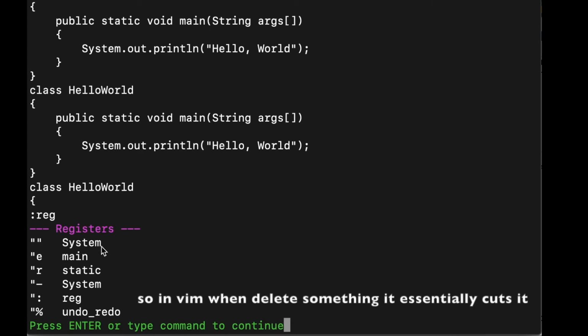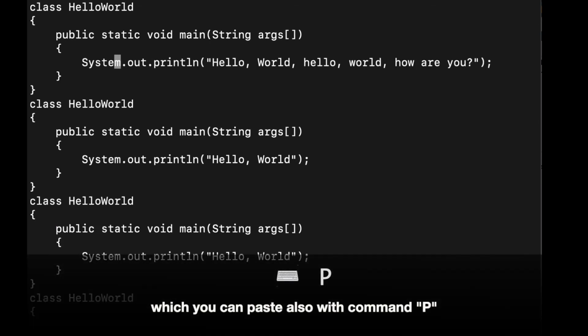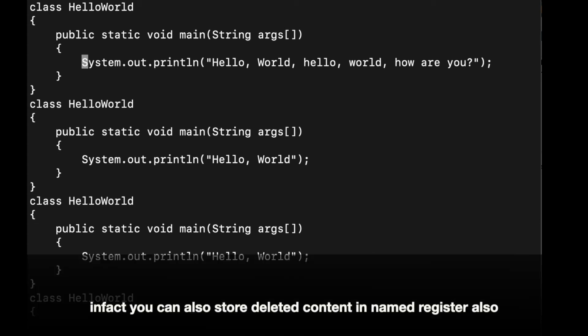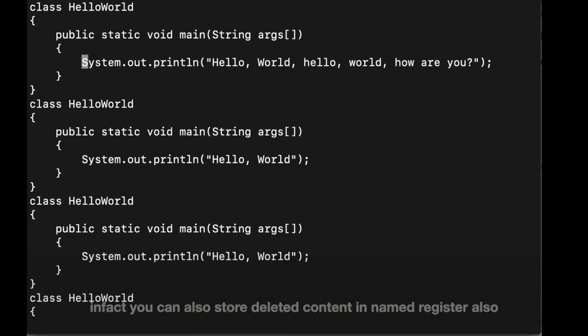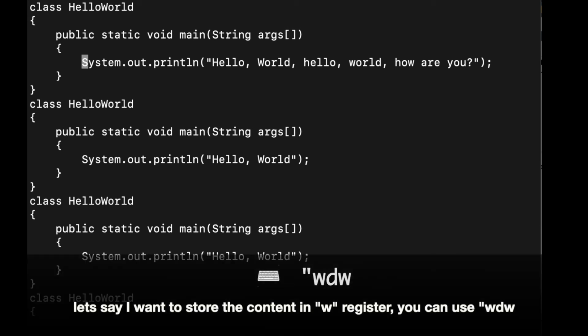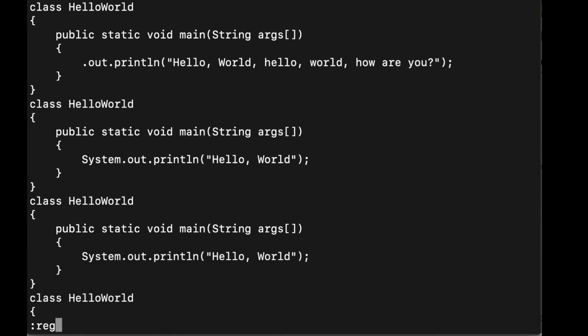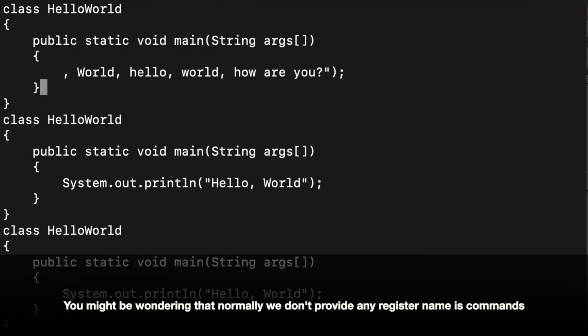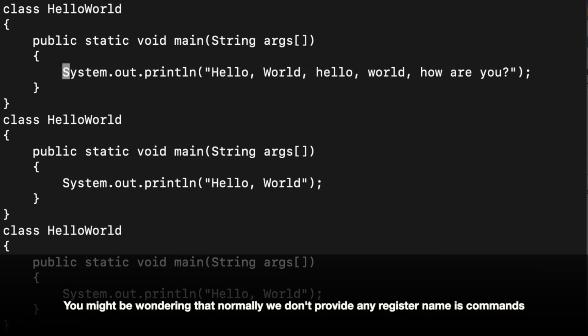So as I mentioned, when you delete something, it essentially cuts the text, so you can paste it with command capital P. And in fact, you can even store the deleted word in a particular register. Let's say here I'll store the deleted word in the W register. I'm typing double quote W D W. So now if we see the content for register W, it should be system. Cool.